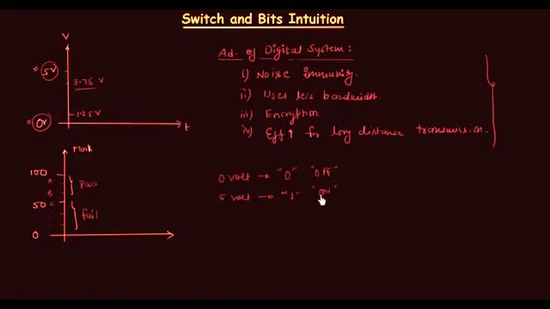Now I am using off and on because we can implement two levels by using one switch. If I have one switch, this is my switch, and if this is open, then we can consider it off, and when it is off, the voltage passing through this switch is 0. It means 0 volt is there, and when this switch is closed, we will consider it on and 5 volt is passing through this switch. SW is our switch. When SW is open, it is 0 volt. When SW is closed, it is 5 volt. So by using one switch, we can implement two levels.